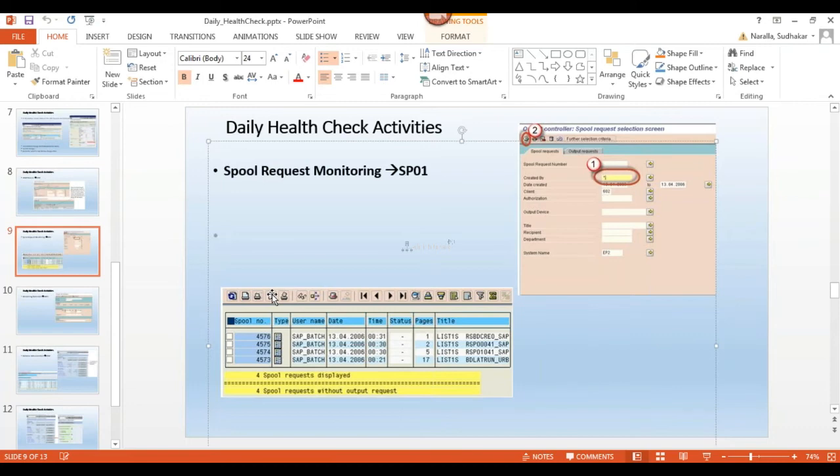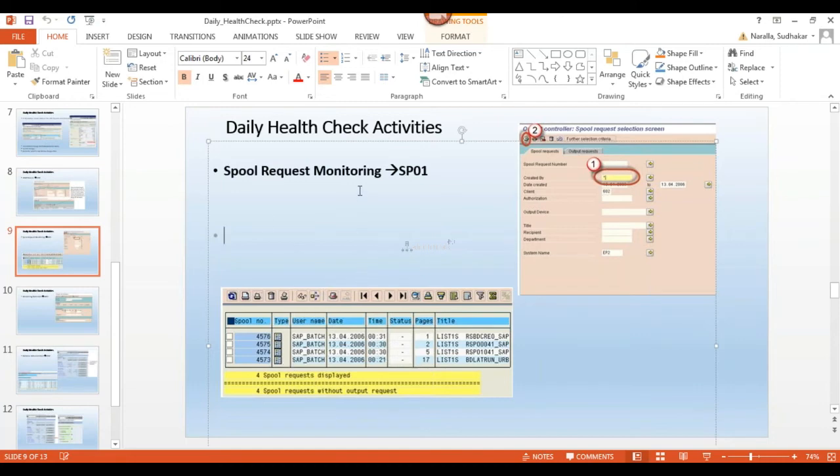So we can delete the completed spool requests from 2 months back, 3 months back, with the highest pages. This is the emergency solution.